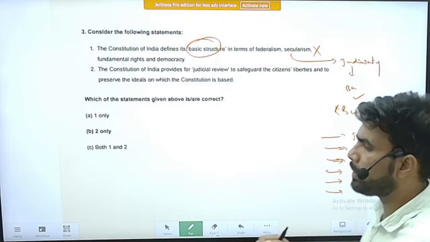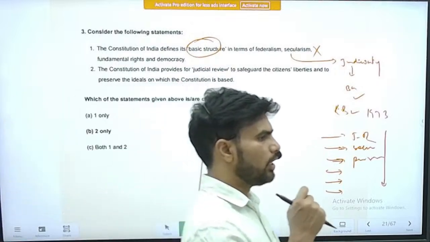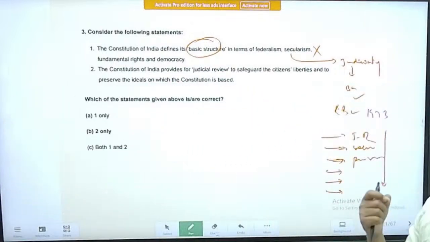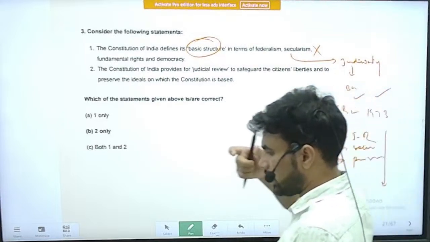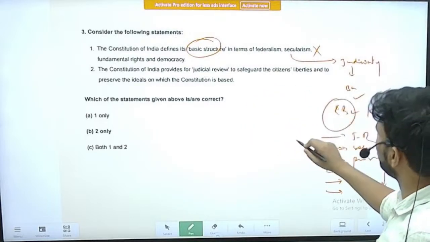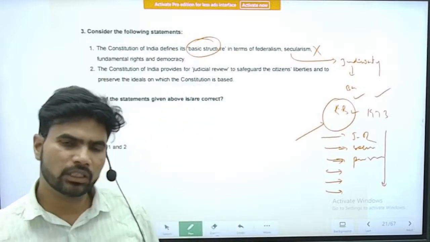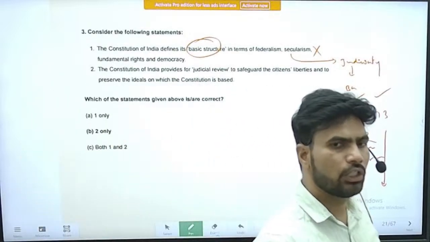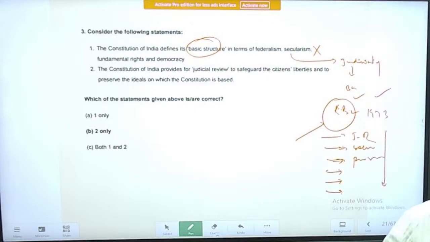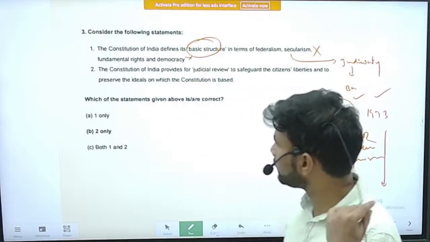So as time passed by, as the cases came in one by one, it started including one aspect after the other into the concept of basic structure. So now basic structure contains many things. Still it is open. Still the concept is not closed. So in the future, the judiciary has the freedom to incorporate and recognize some other things also as the basic features or basic structure of the Constitution. So the first statement is an incorrect statement.